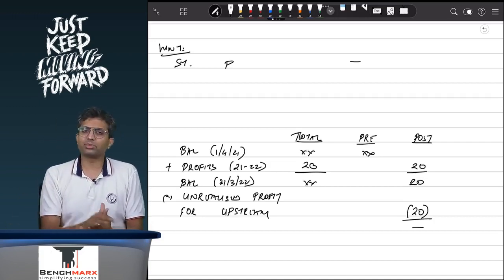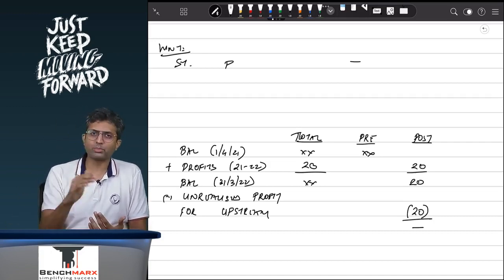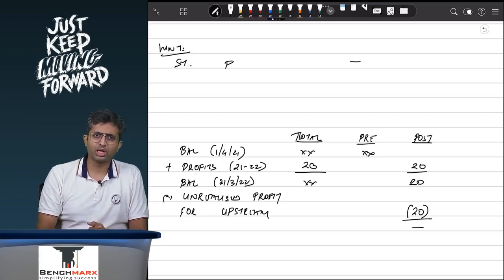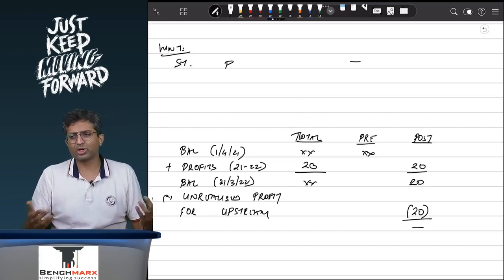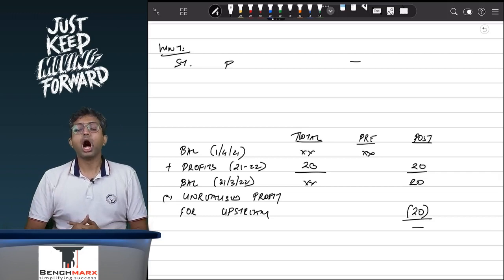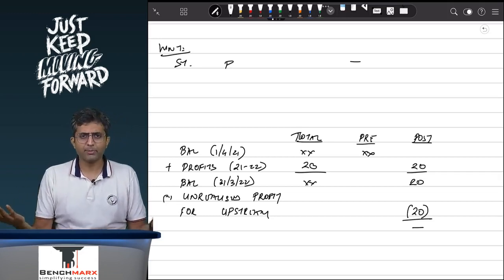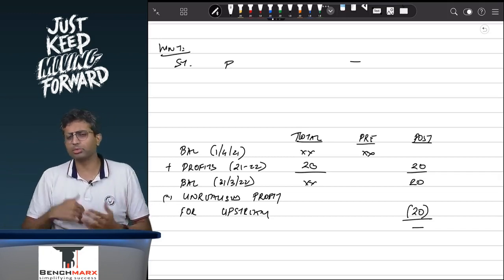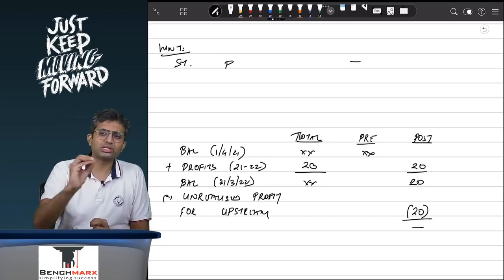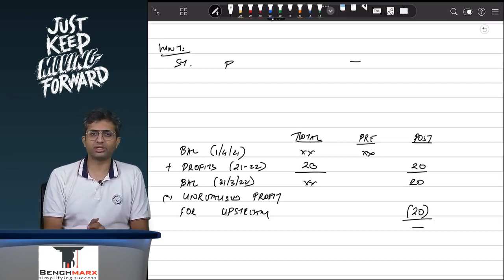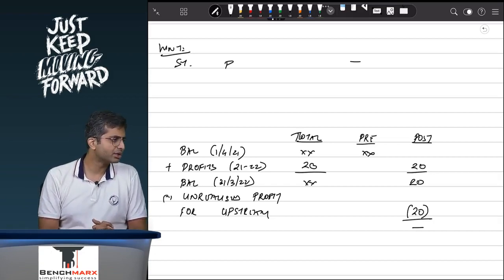And remember, the same treatment that you have done for unrealized profits also applies to unrealized losses. It is possible that because it is a subsidiary, I might sell goods worth 100 rupees at 1 rupee only, and hence there might be a 99 rupee loss, because we would say, it's our own subsidiary. However, that 99 rupees loss is appearing in the parent's books. That's not really a loss, because the inventory is truly worth 100. The NRV is probably more than 100. It is just that because it is a subsidiary, we sold it at 1 rupee, and hence the unrealized loss of 99 will also be eliminated or reversed in the same way that the unrealized profit was reversed.